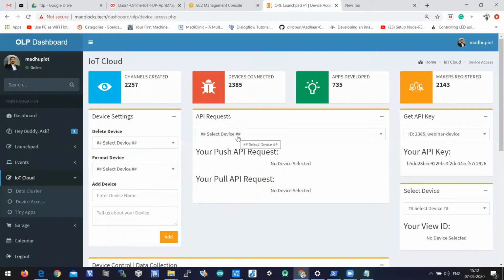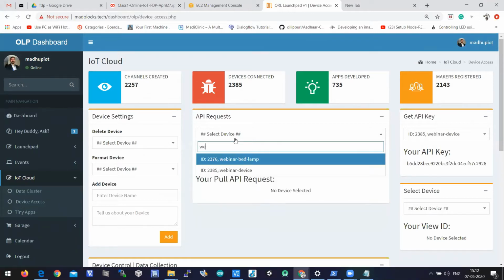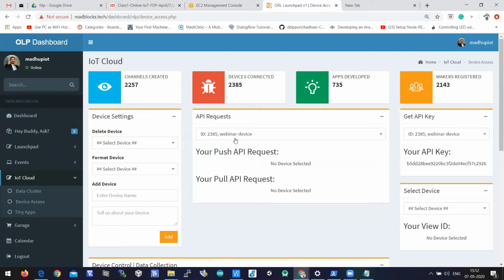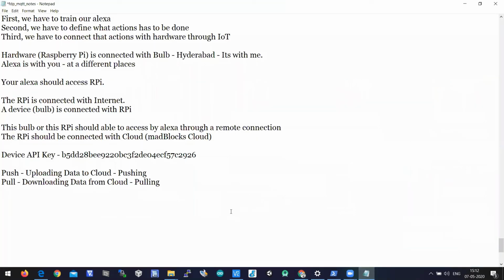So let us select our device here, webinar device. When I select the device, it shows what the push API request is and what the pull API request is. Let us copy the push API and save it in the notepad. Push API.